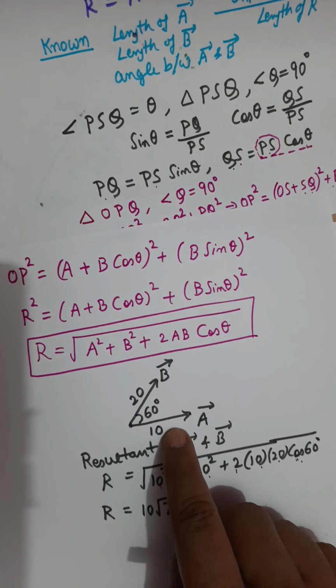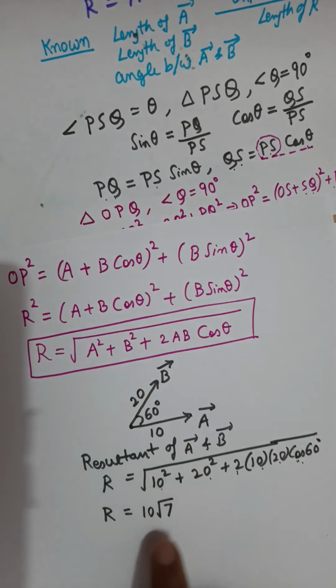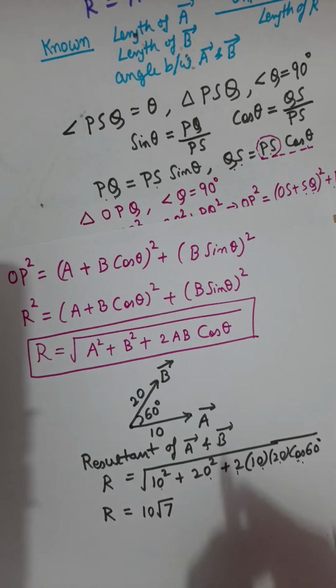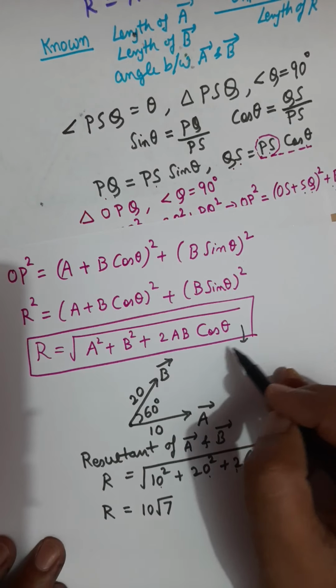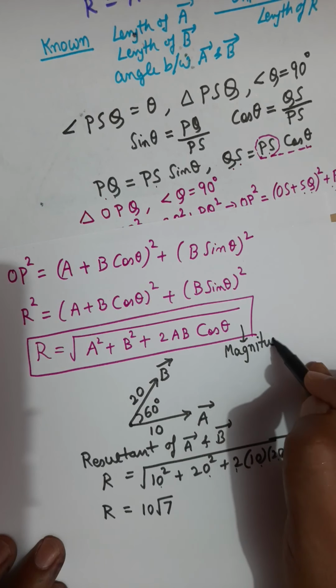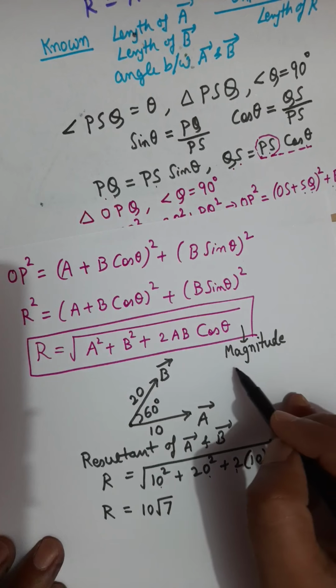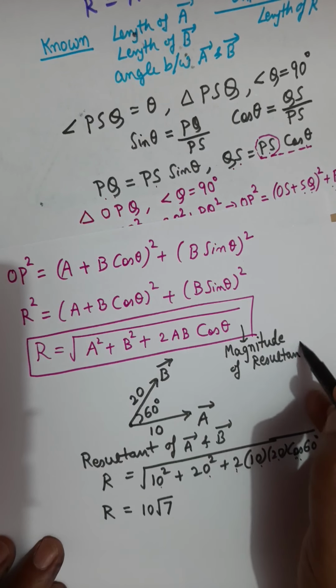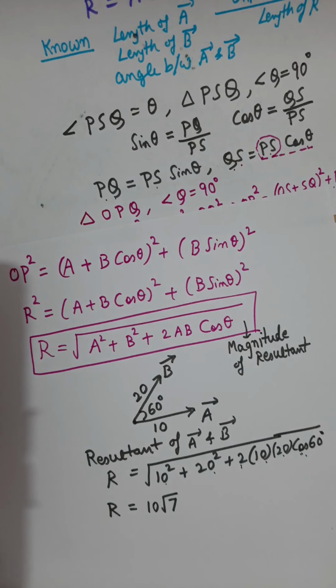If they are in Newtons, the resultant is also in Newtons. That means the units of A, B and the resultant must be similar. So this is how we can find the magnitude of the resultant of two vectors according to the law of parallelogram.